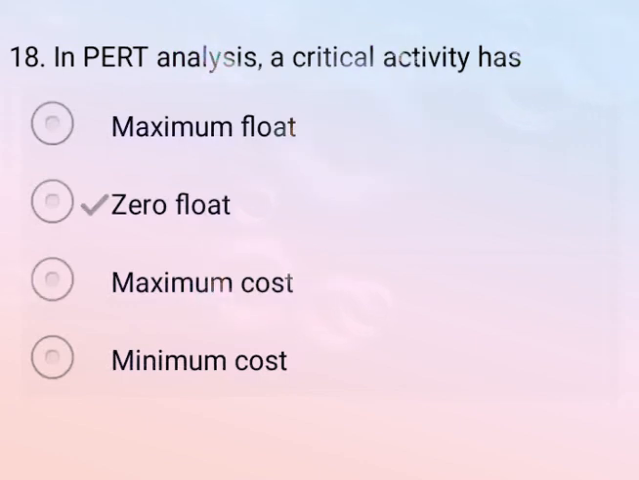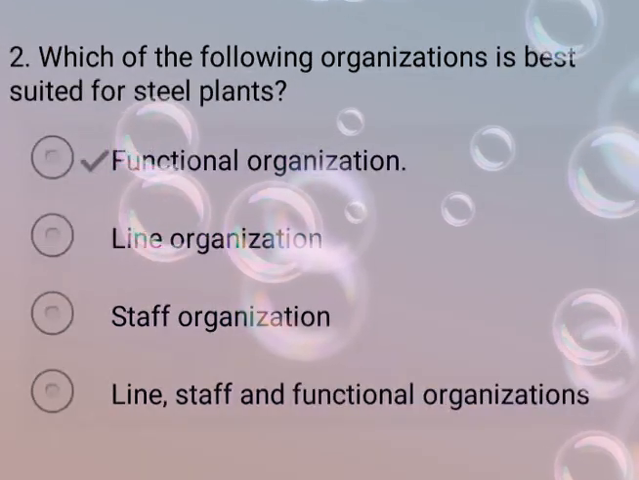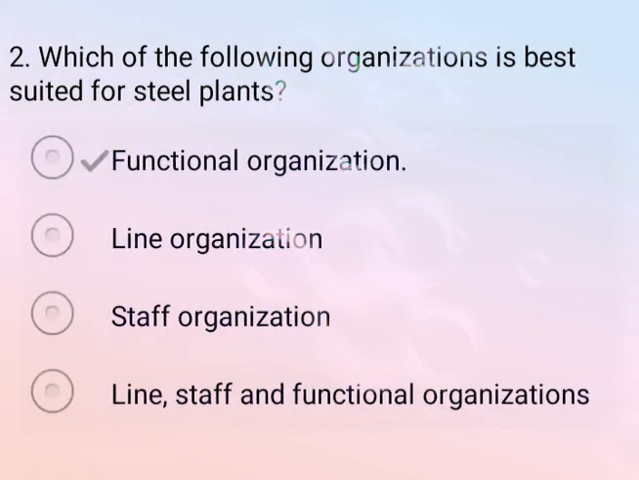In PERT analysis, a critical activity has. So correct answer is option B, zero float. Now come to the next question. Which of the following organizations is preferred in automobile industry? So correct answer is option D, line and staff organization. Now come to the next question. Which of the following organizations is best suited for steel plants? So correct answer is option A, functional organization. Now come to the next question.